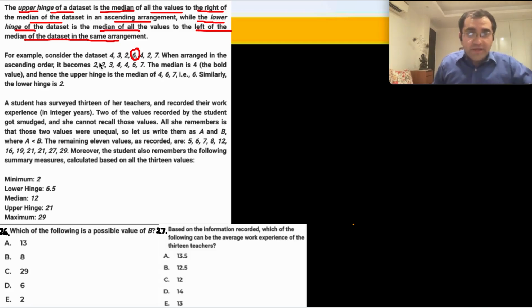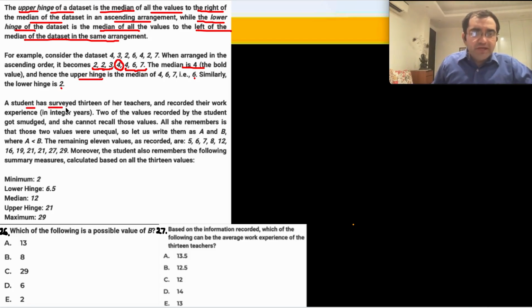When arranged in ascending order, this is what you get, and the fourth term is the median in a list of 7 terms. Median is 4. Hence, the upper hinge is the median of the values that are to its right. 4, 6, 7 का median, which is 6. Lower hinge हो जाएगा इन 3 का median, and that will be 2. ठीक है? They've defined upper hinge and lower hinge.